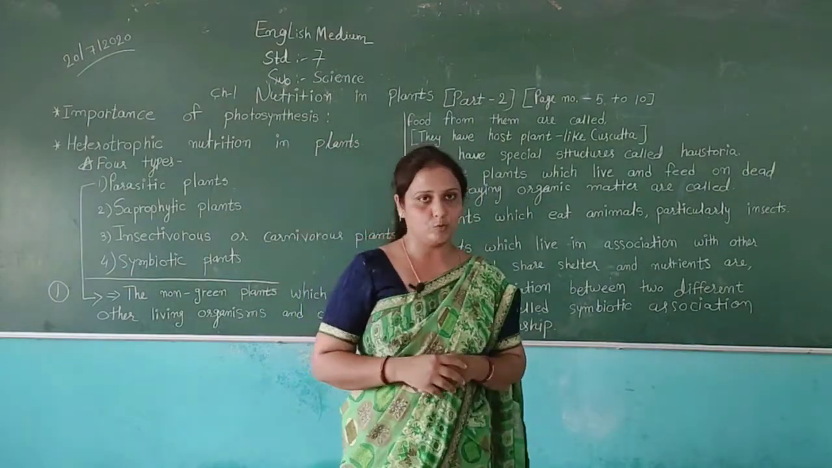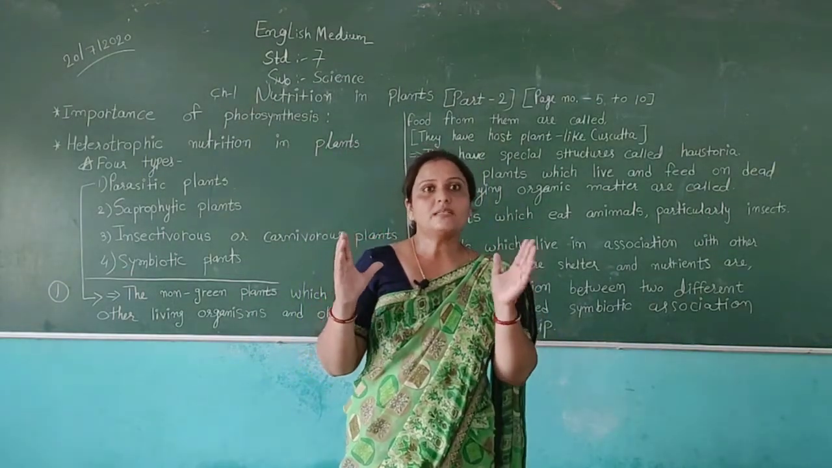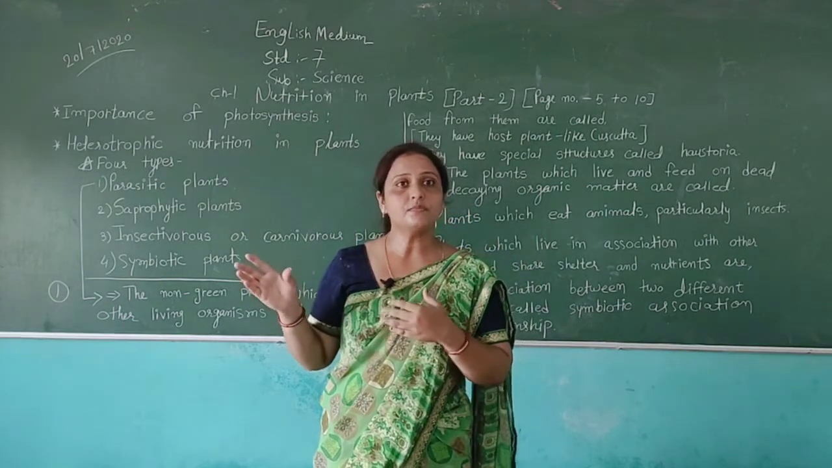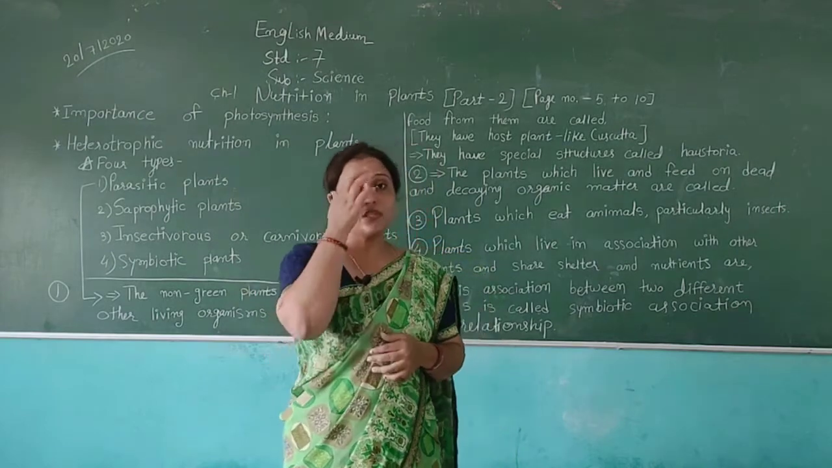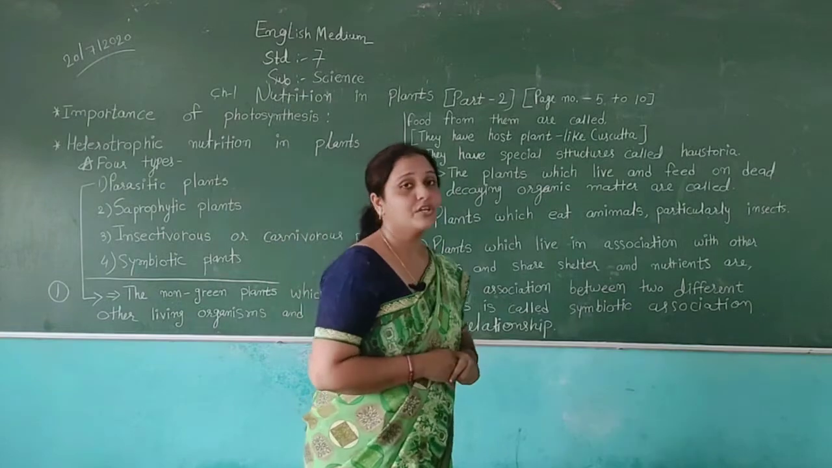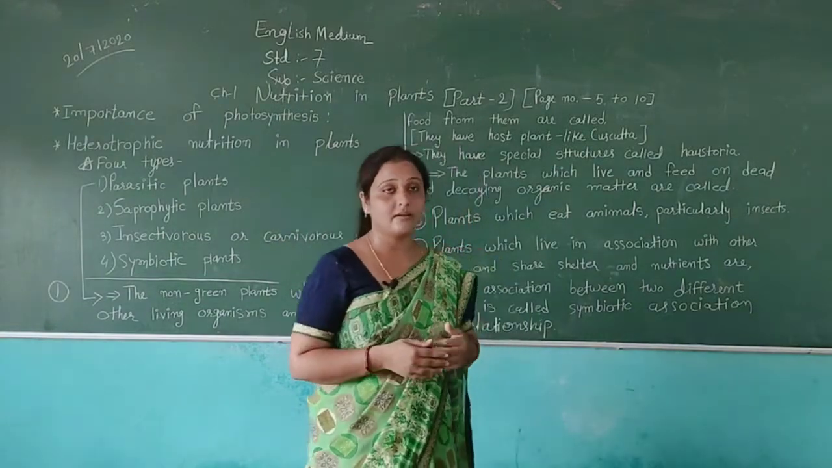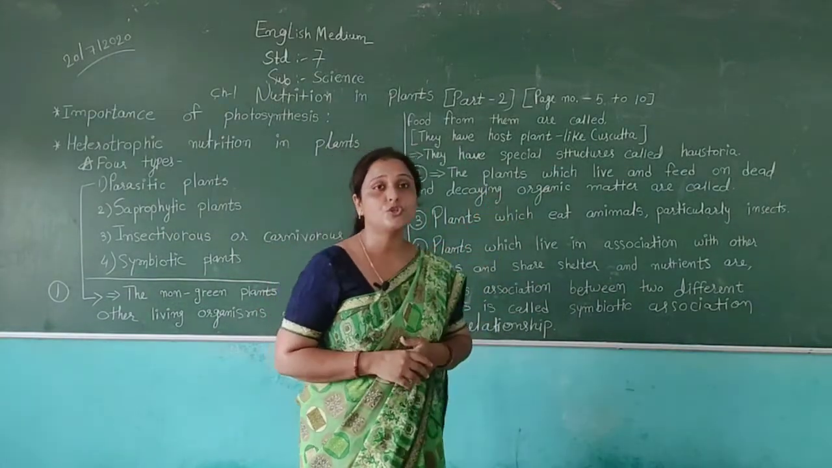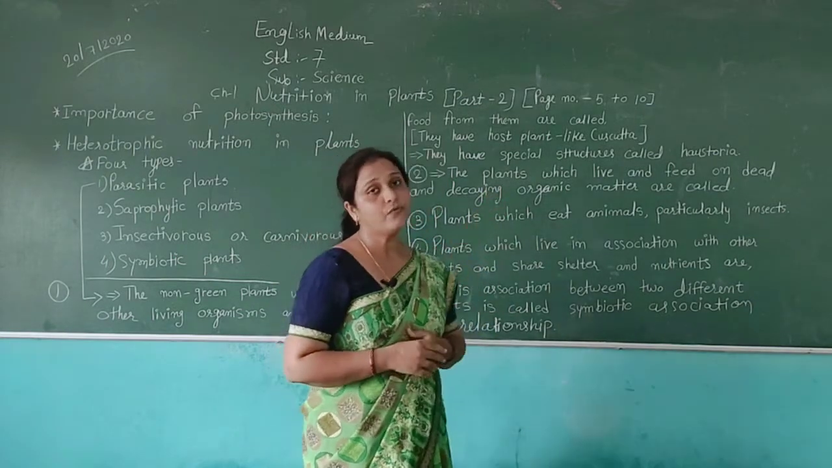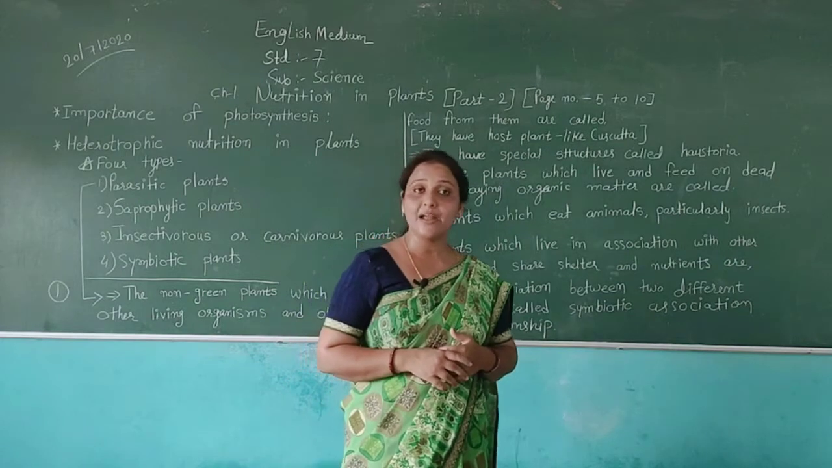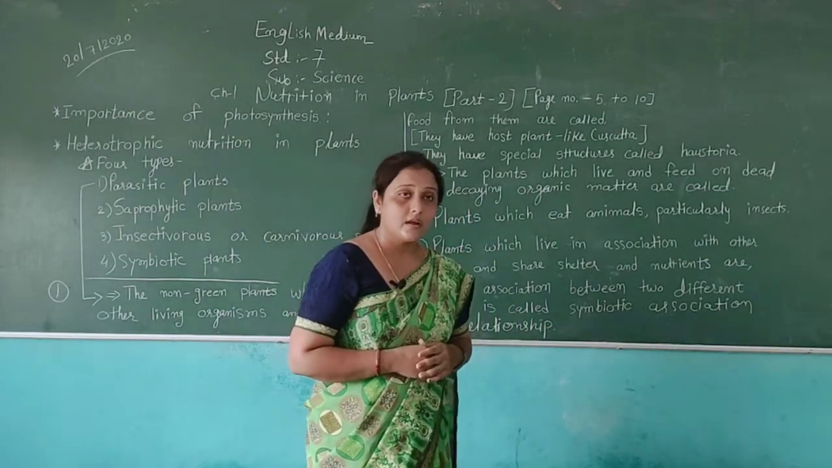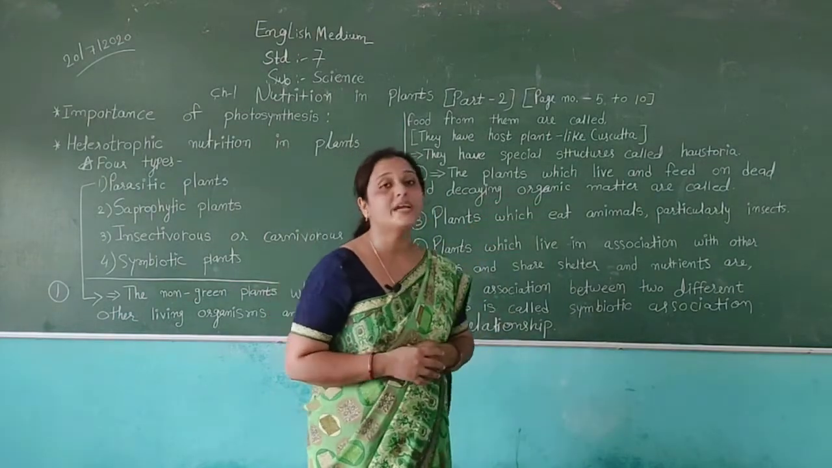For example, mushroom. Mushroom is mostly used as food. Human beings use mushroom as their food. Mushroom also depends on the decaying of other matter, because it has a small amount of chlorophyll. It is not green in color, so it cannot do photosynthesis and make its own food. So it depends on decaying organic matter to get food.